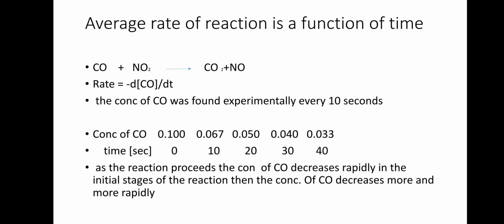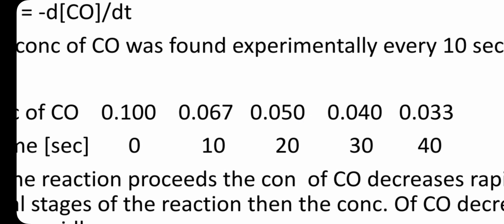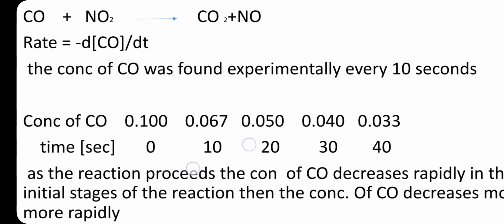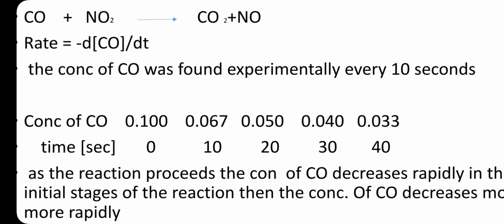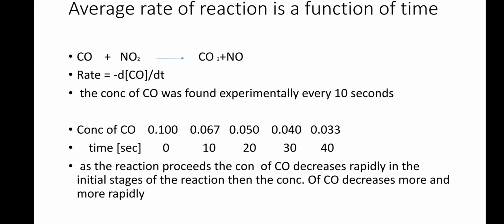When we take readings every 10 seconds, first the concentration of carbon monoxide was 0.100 at 0 seconds. After 10 seconds, the concentration is decreasing, to 0.067, and likewise up to the last reading at 40 seconds, 0.033.